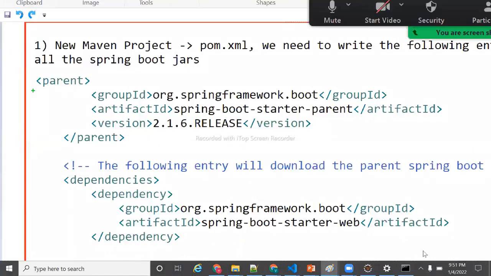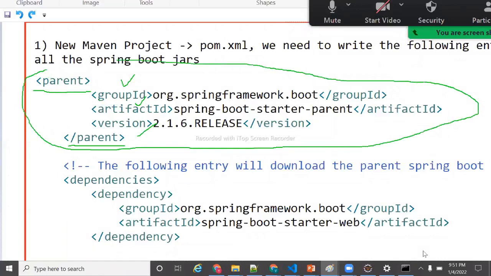Here we need to write a parent tag, which is nothing but group ID, artifact ID and version number. This is the code we will write manually to download Spring Boot jars. Understand? So what is a group ID? Spring Boot wrote code with one package name and one artifact name, right? This is the package name they have used, this is the artifact name they have used, and this is the version number.